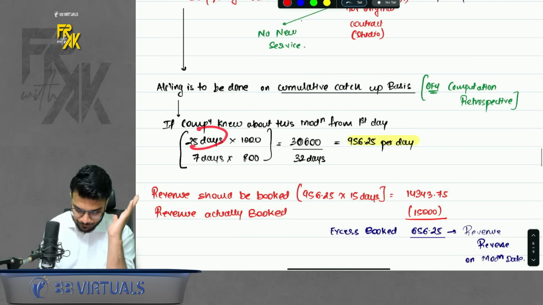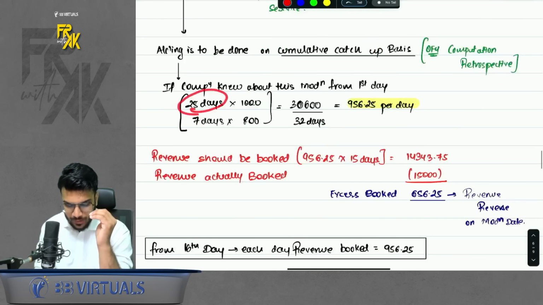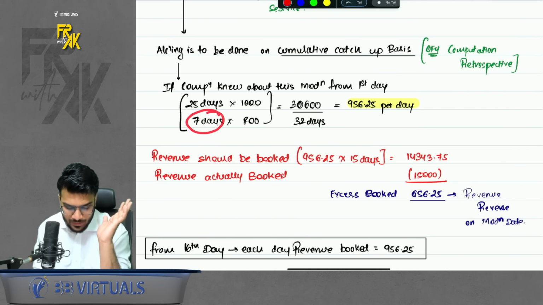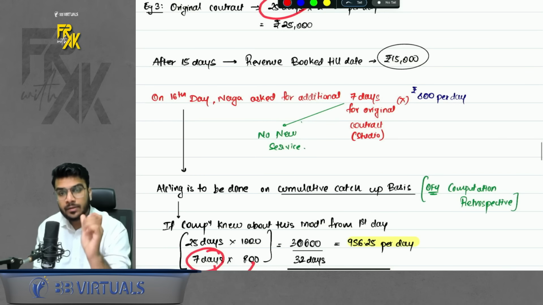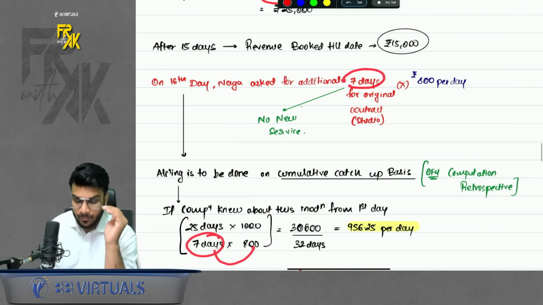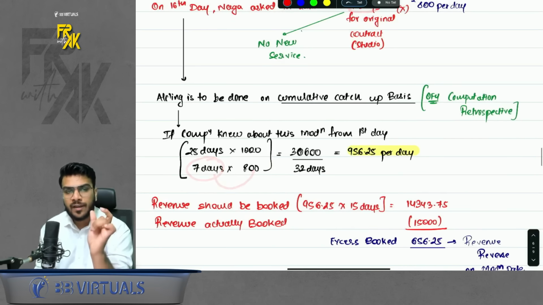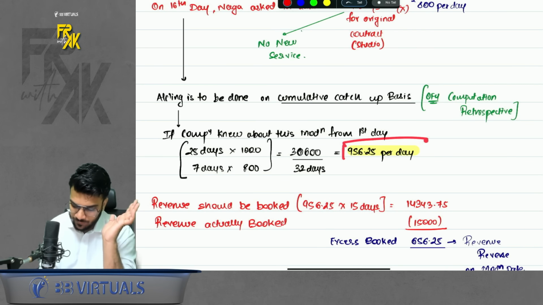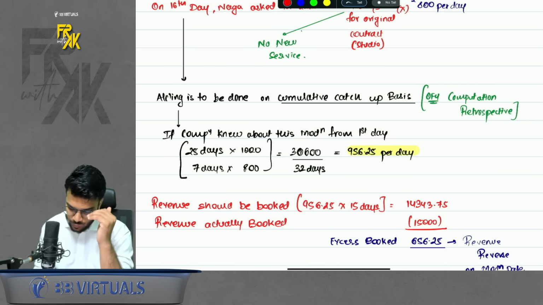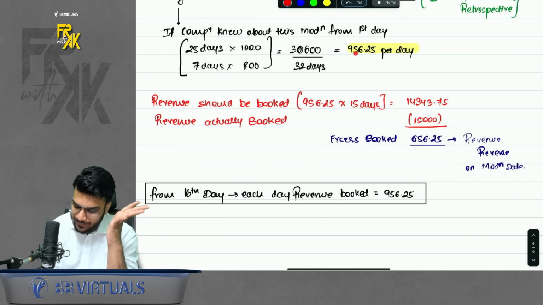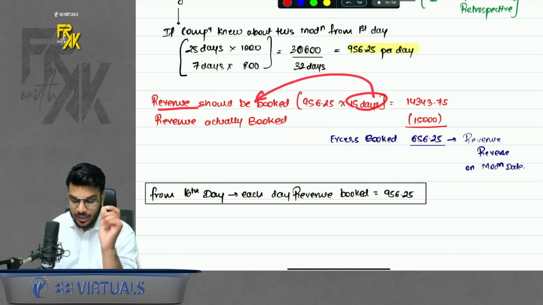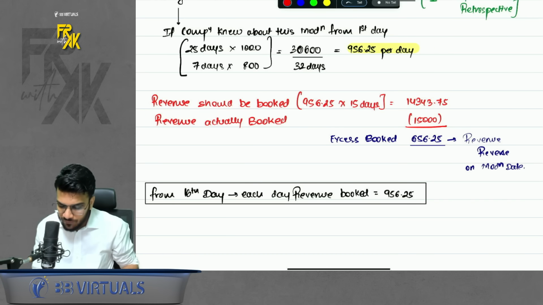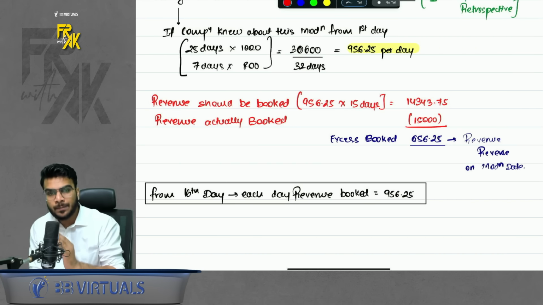So it was simple. We will take 25 days into 1000 and 7 days into 800. Basically, compute the average rate per day, assuming that we had this information from the first day. So what would have been the per day revenue? It would be 956.25. So now you will see, if I had this information from the first day, in the initial 15 days, how much revenue should I have booked? I should have booked this much, 14,343.75.